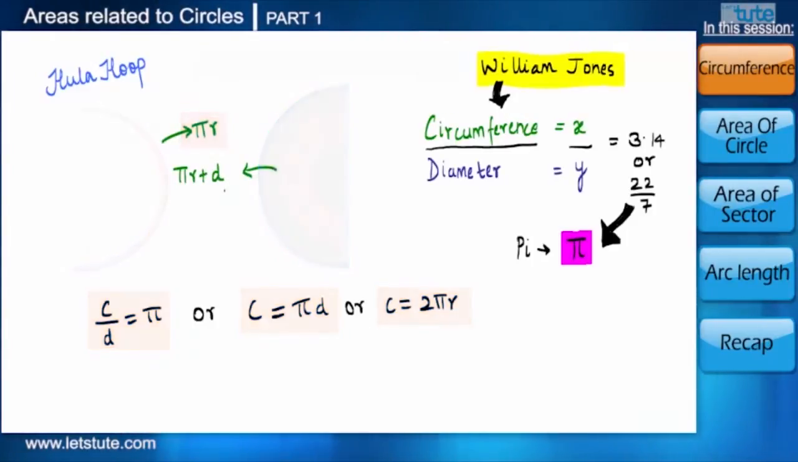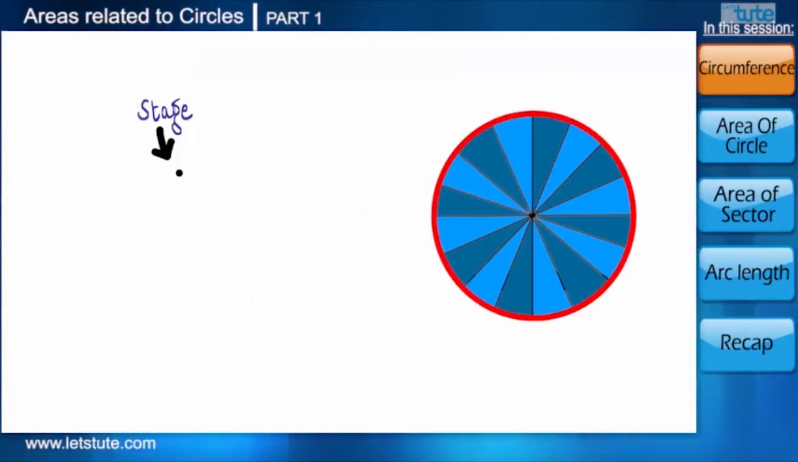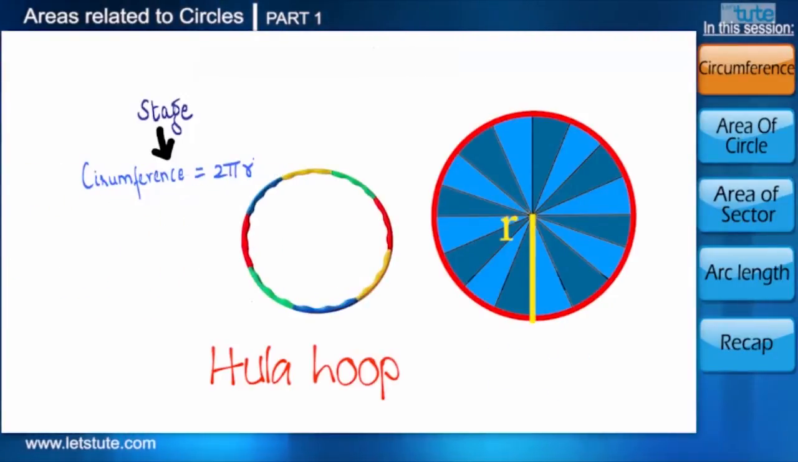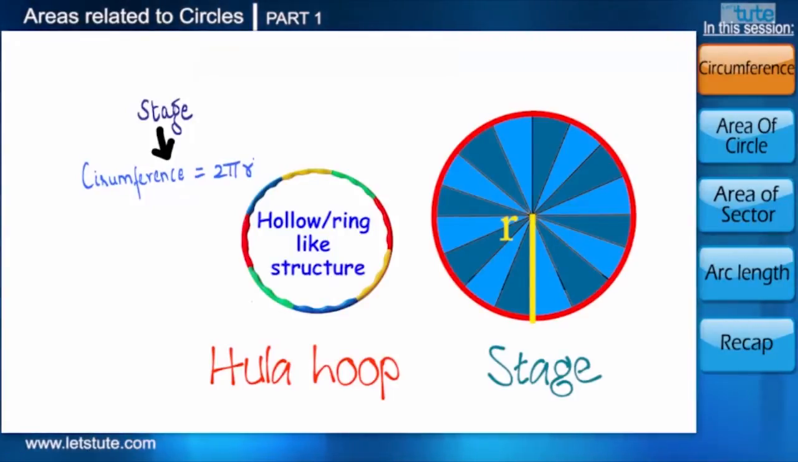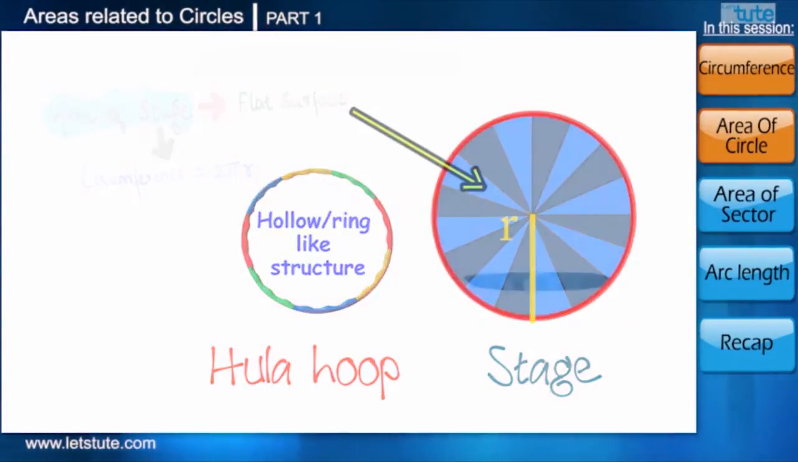In the circus, we have a stage in the center, which is also circular in shape. Here also we can find its circumference if we know the radius of the stage. But there is a difference between the hula hoop and the stage. The hula hoop was a hollow or ring-like structure, but the stage is a flat surface having an area enclosed inside the boundary. Let's figure out how we can find the area of the stage by knowing only the radius of the stage.